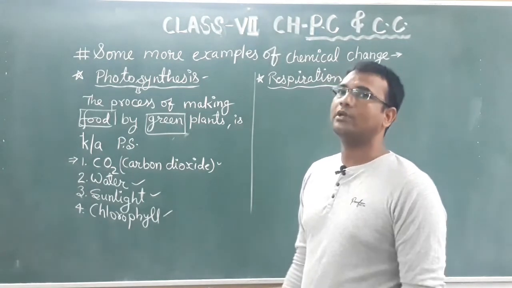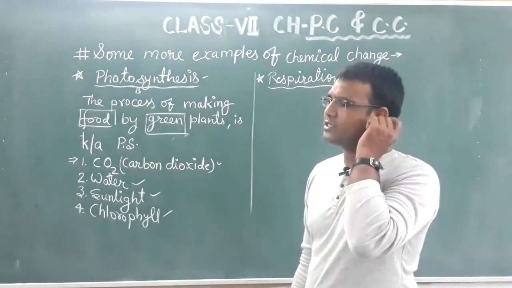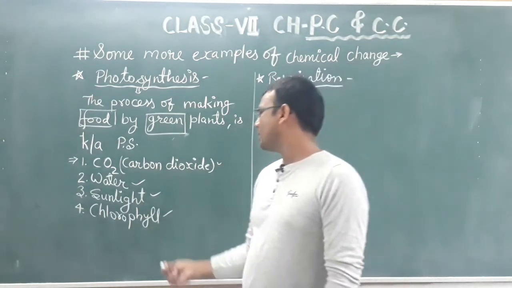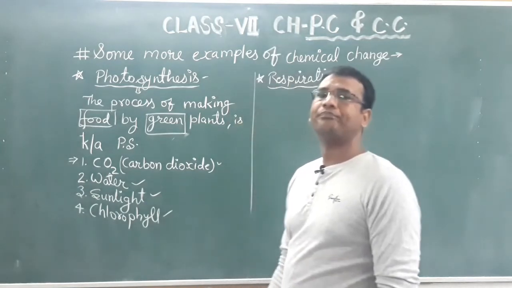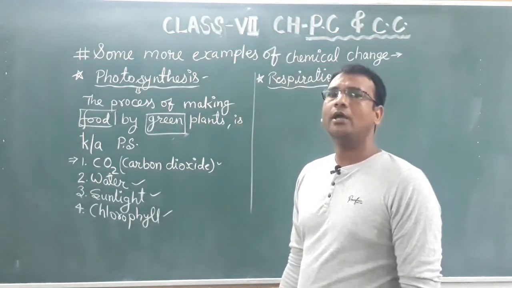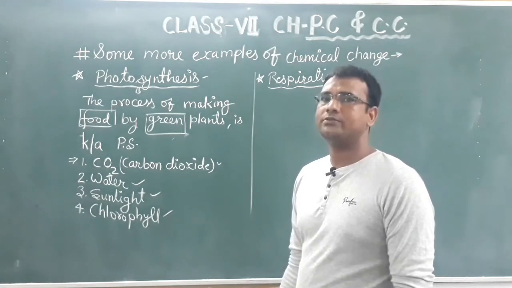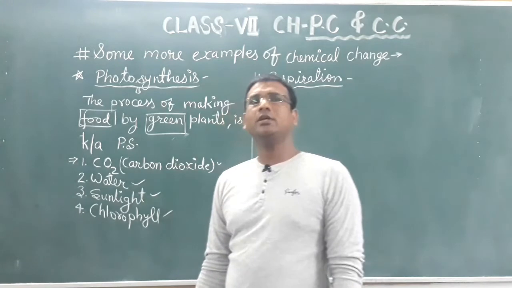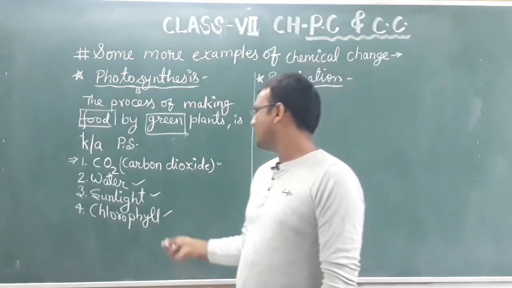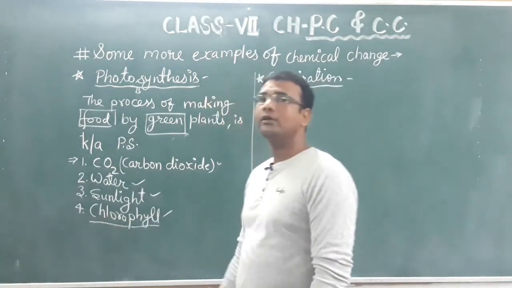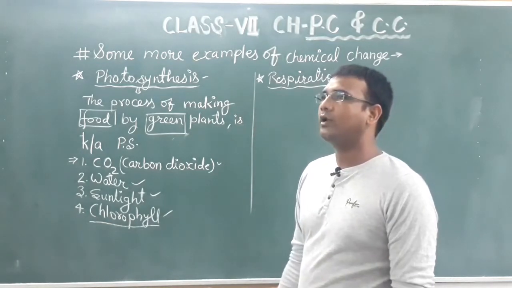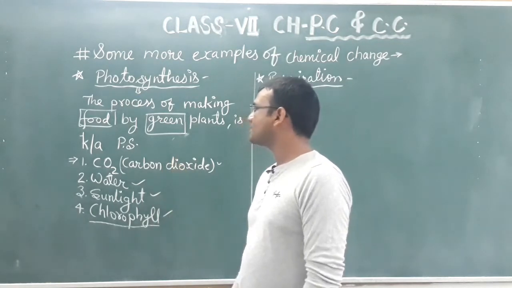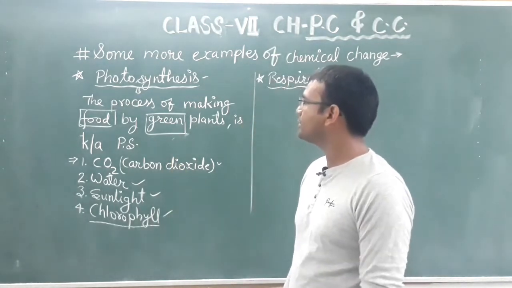What is chlorophyll? Chlorophyll is a chemical. It is called a green pigment, which is present in the leaves of green plants, or you can say in the green parts of the plant. So this is a chemical which is present in the green parts of the plant, especially leaves. All these four raw materials are required to perform the process of photosynthesis.